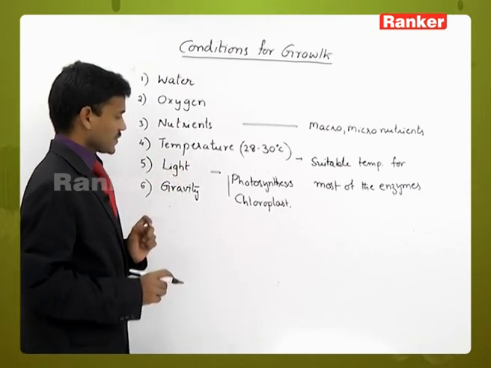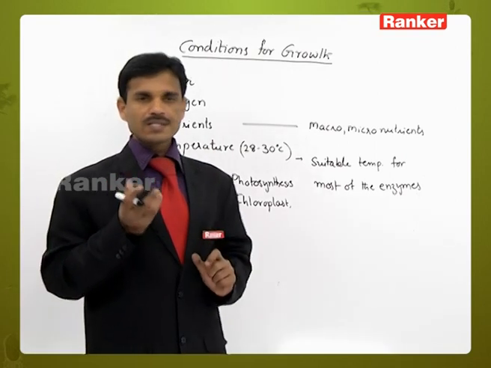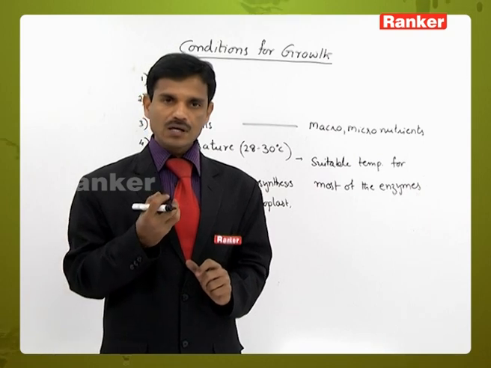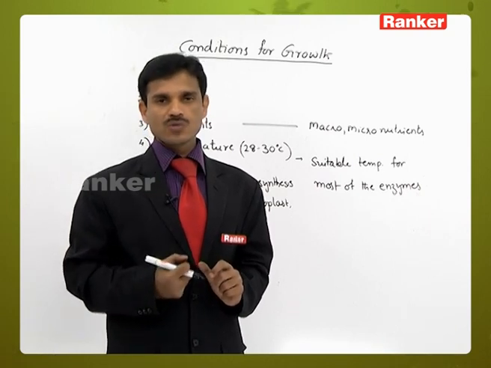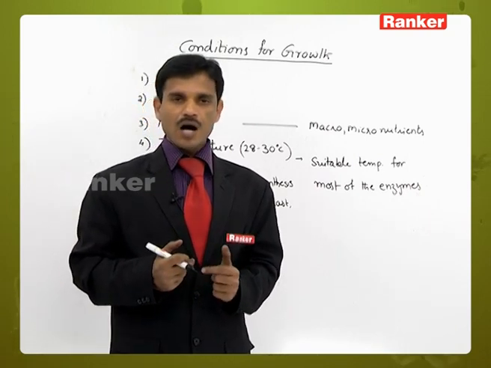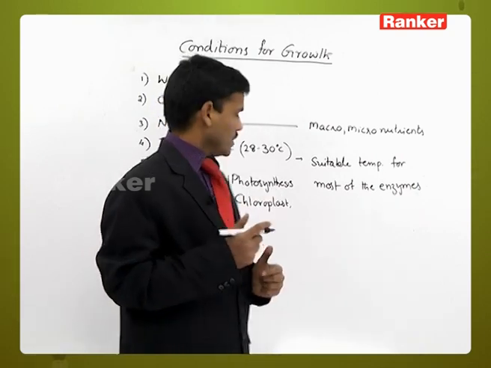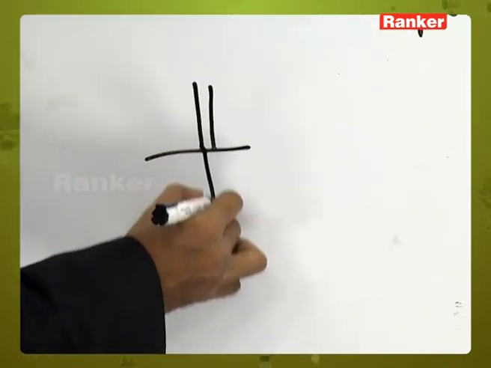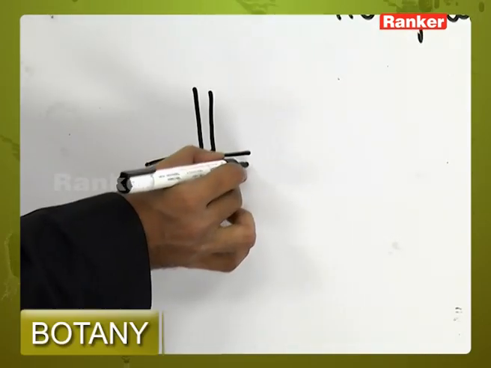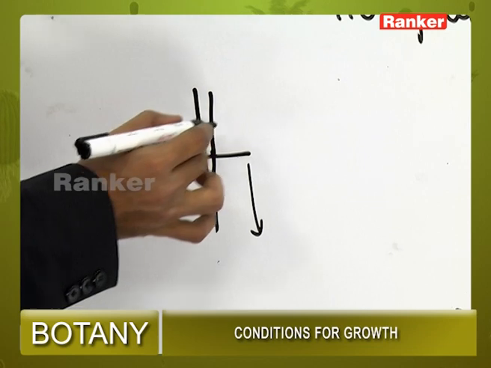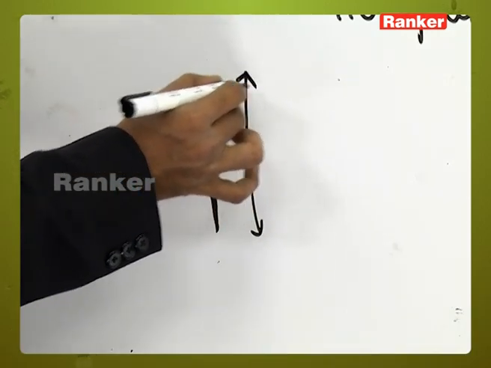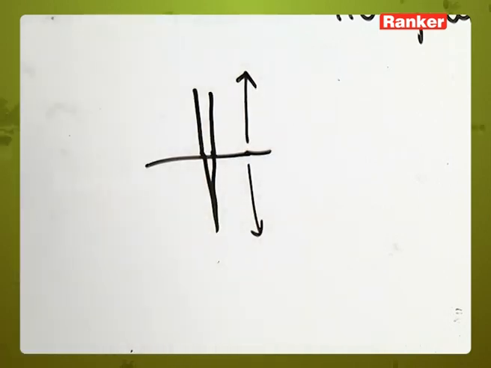Next, gravity. So the gravity here is Earth's gravity. Towards Earth's gravity, the root system is showing the growth in a positively geotropic manner, and opposite to the Earth's gravity, the shoot system or stem is showing the growth in a negatively geotropic manner.